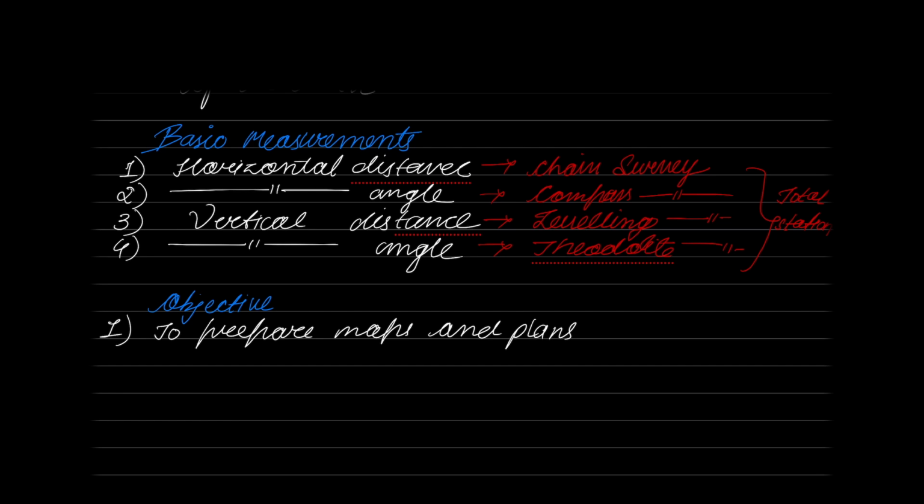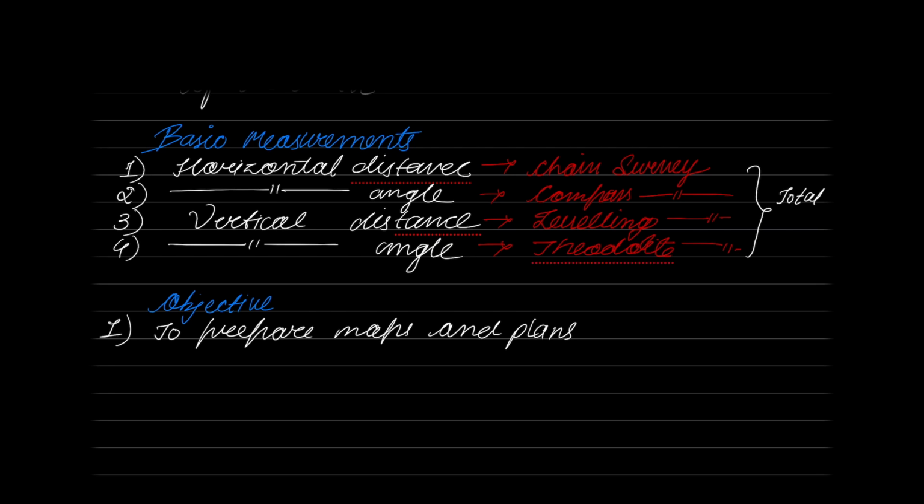Now, why do you want to draw the plan of the room? Because we need to calculate areas and volumes. If these dimensions are known, tell me, what is the area of the room? Area of the room is 5 into 10 meters square. If I'm saying that the average height of the floor is 3 meters, can you calculate the volume? Yes, area into height will give me the volume.